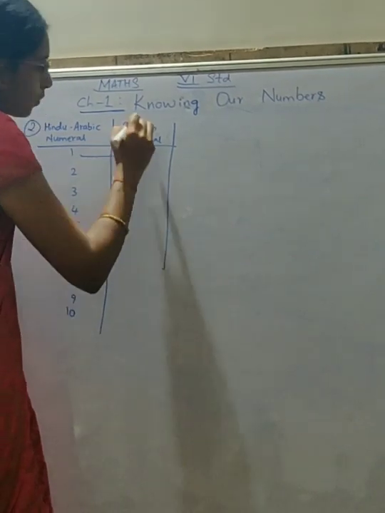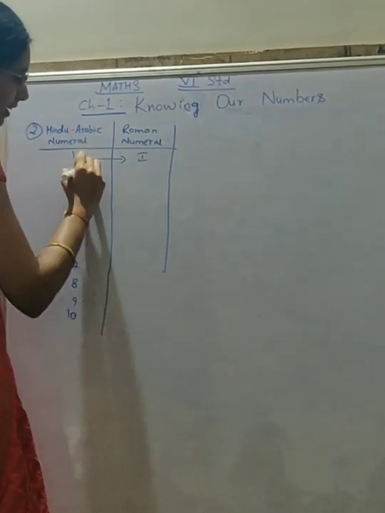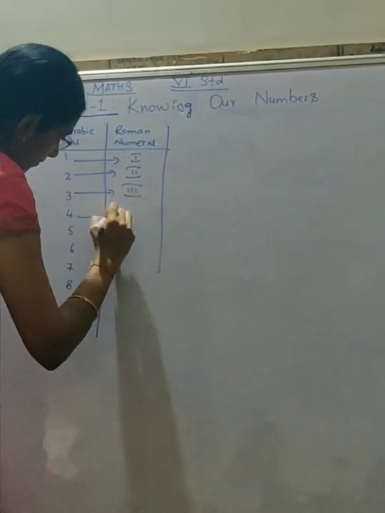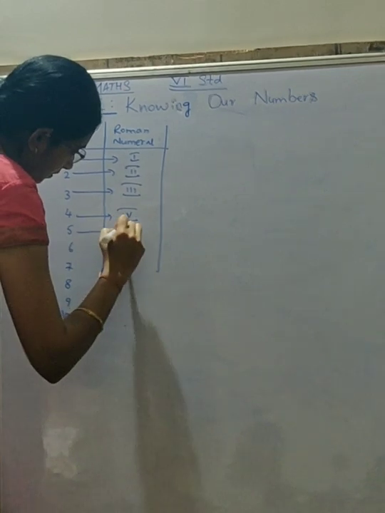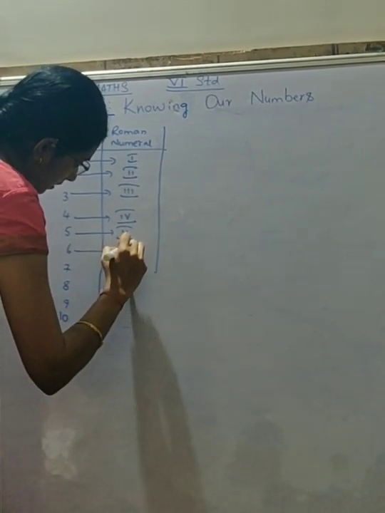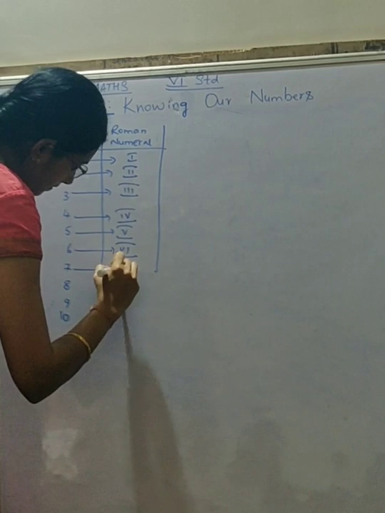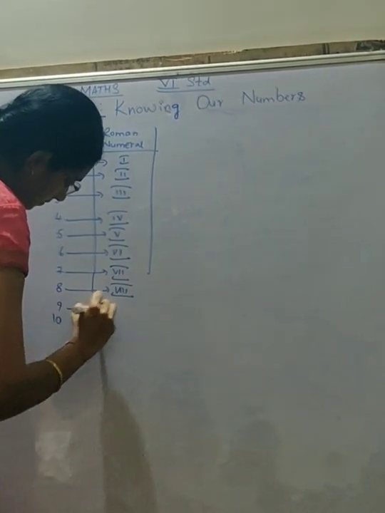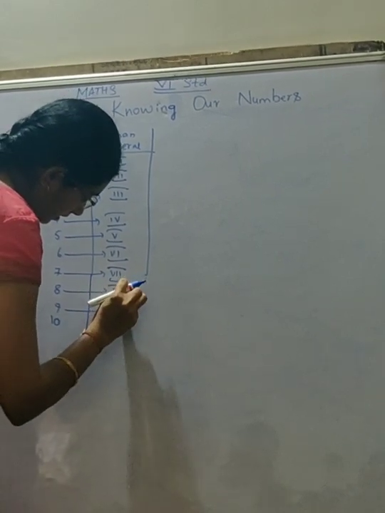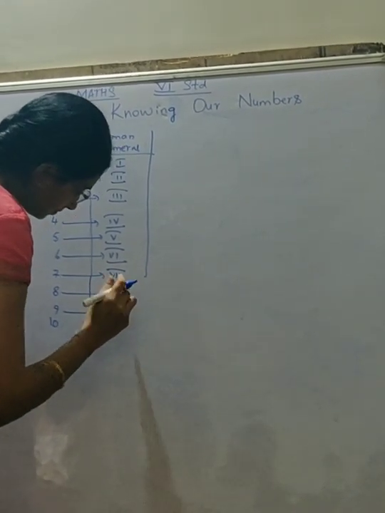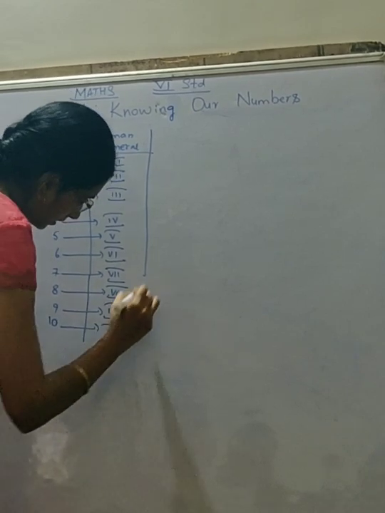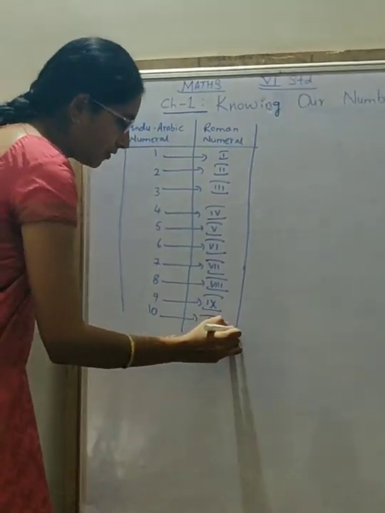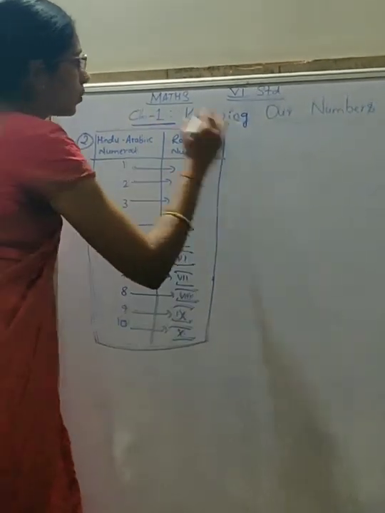So how we will express 1 in Roman numerals? It's like this, correct? For 2, 3, 4, 5, 6, 7, 8, 9, 10. Okay, so this is how we will express Hindu-Arabic numeral in Roman numerals.